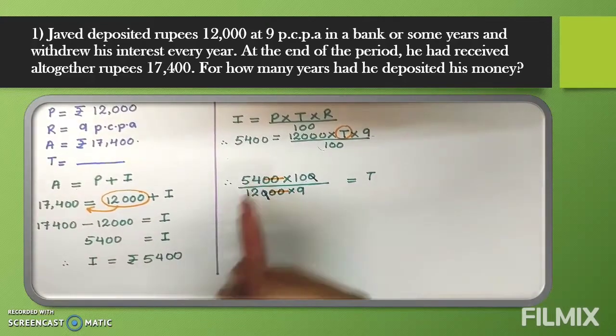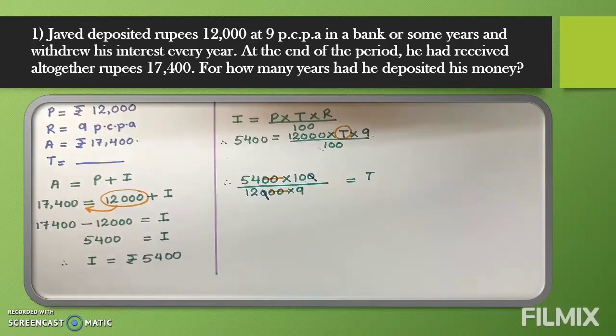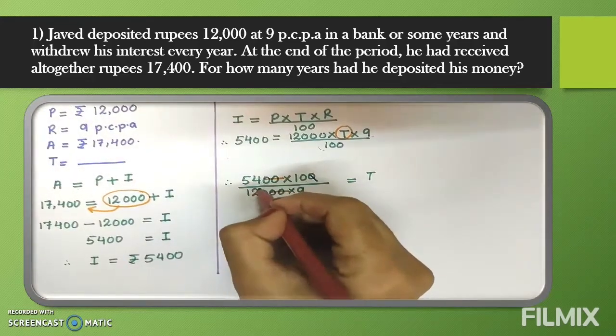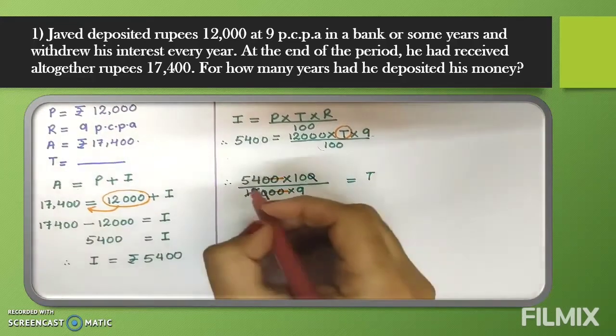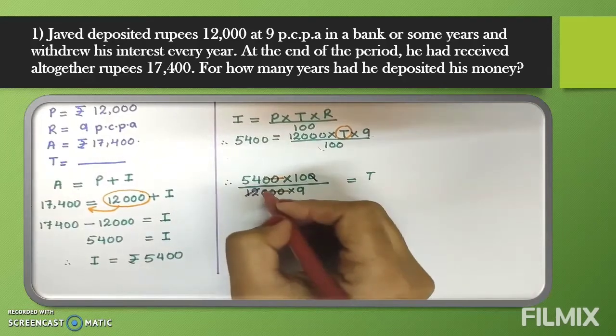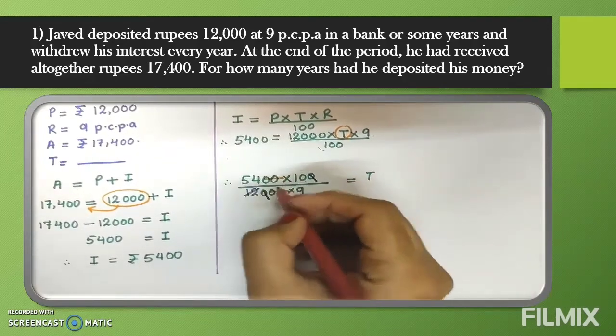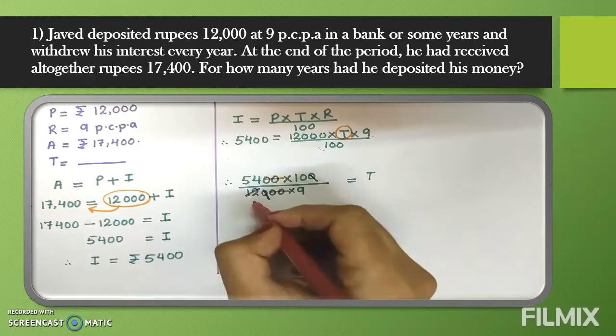Now 12 and 54. If you know tables, in 12's table 54 is coming. If you are not getting 12's table, go for the 6 table, that will also do, or if you want, go for 2's table also. So we are going for the 6 table.